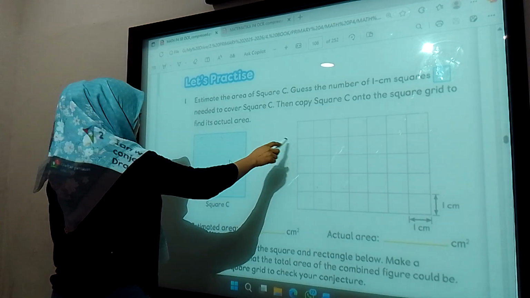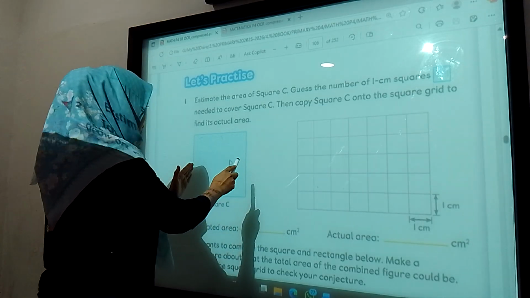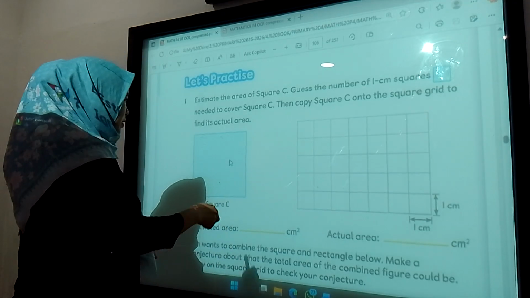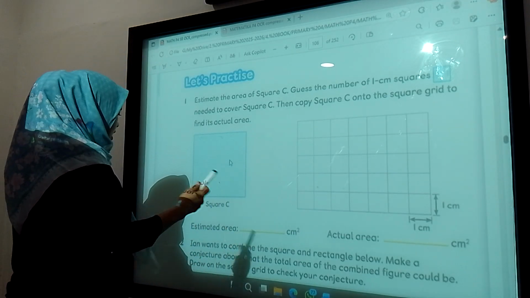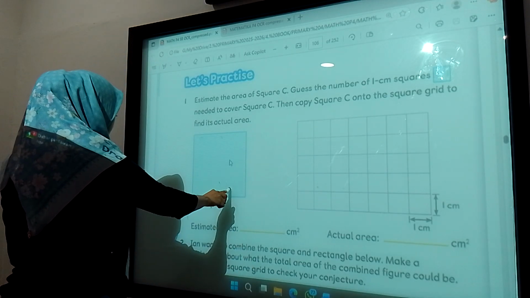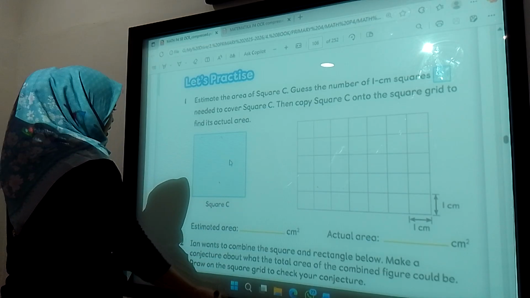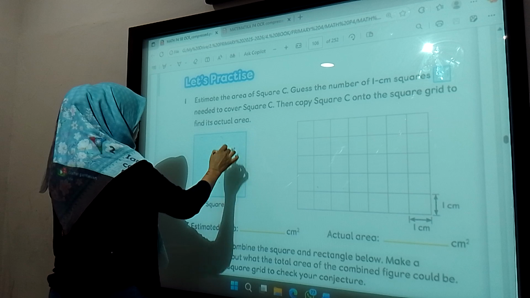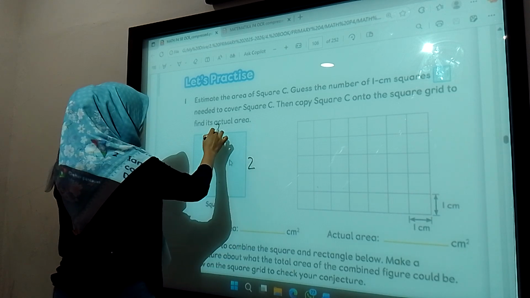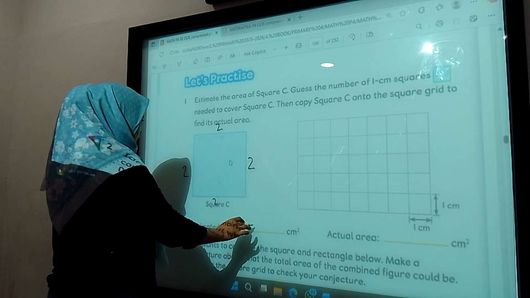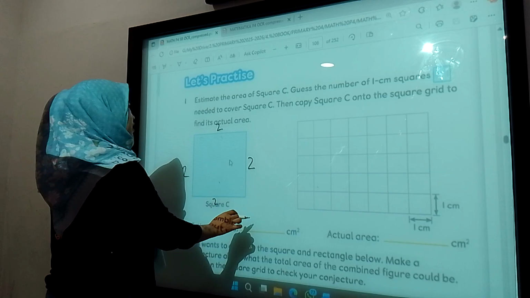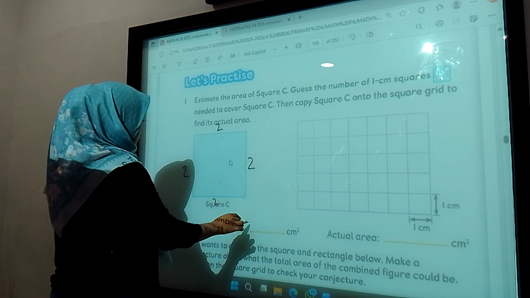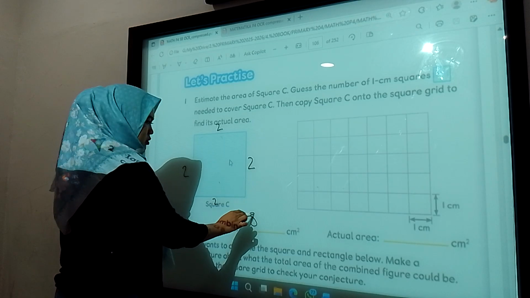So like this, we just imagine that when we put this square inside this one, how many square centimeters. So to estimate the area here, maybe this is 2, this is 2, this is 2, so 2, 2, 2 become 8, yes sir.